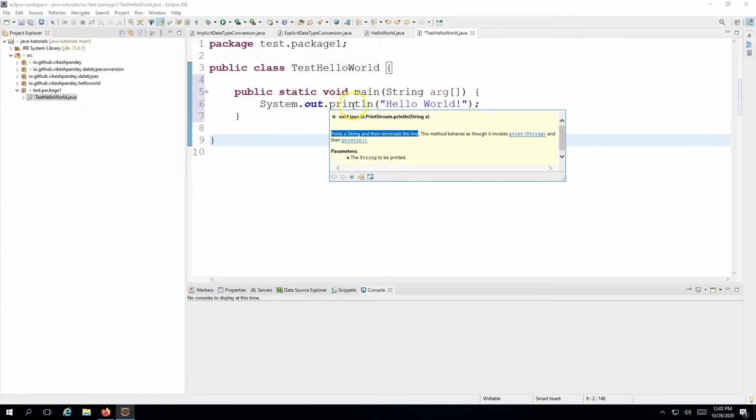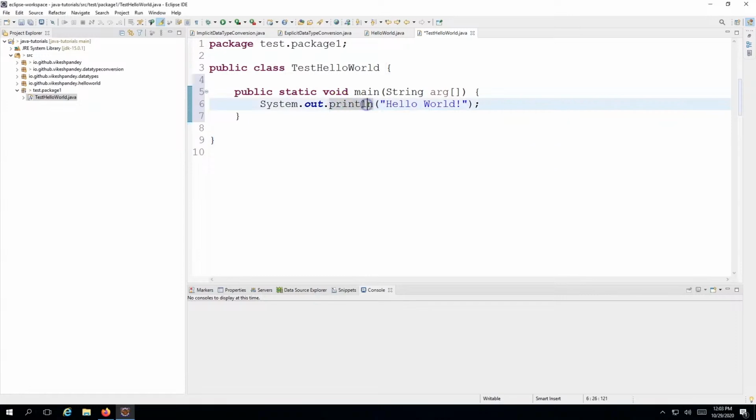There is also a print method. So there are two methods, one is print and one is println. The difference is that the print method will not terminate on a next line, but in System.out.println, the ln means line here. It will print something and it will bring the cursor to the next line. If you do not use this, and if you again use another print statement, then both of the statements will be printed on the same line. I will show that as well.